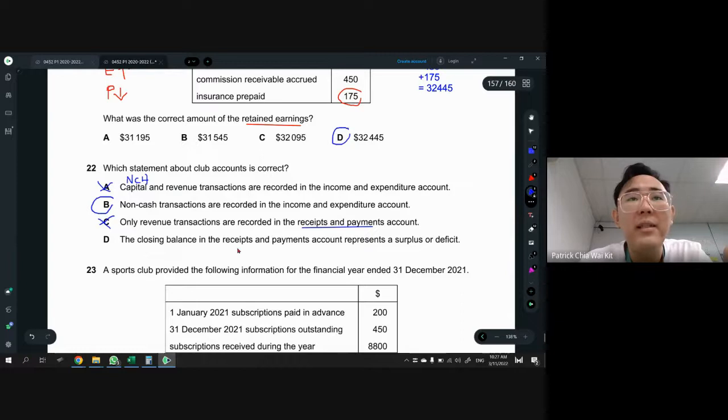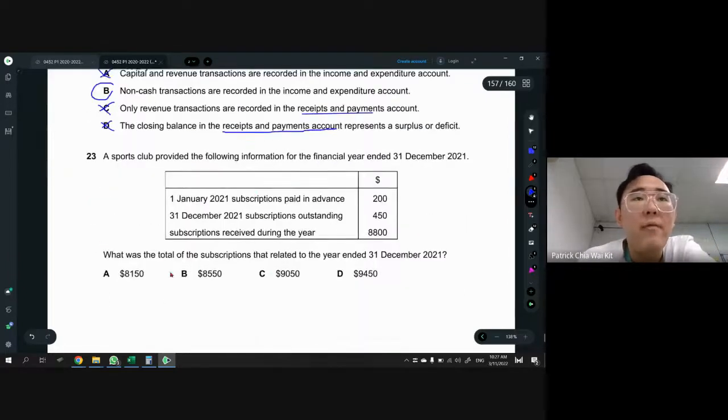D, closing balance in the receipt and payment. This is our bank account. So closing balance is just how much money in our bank account. It's not surplus or deficit. So D is also out. Answer is B.